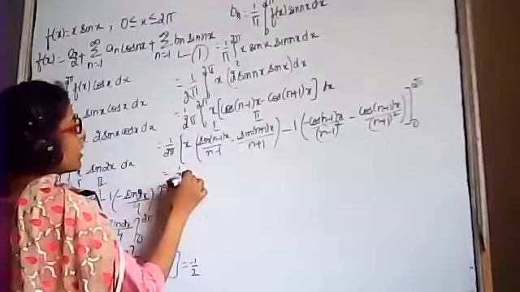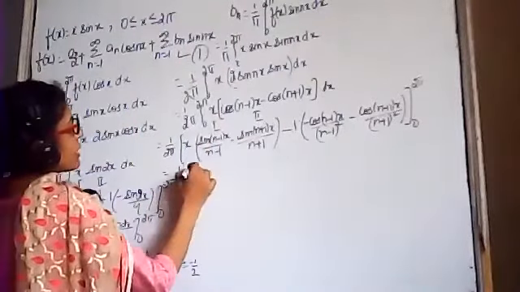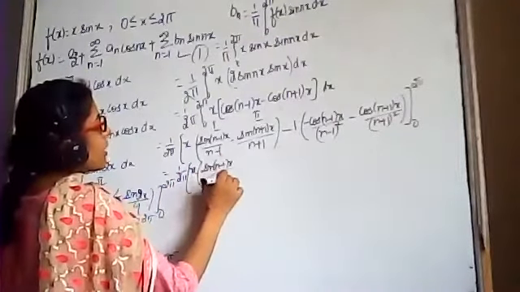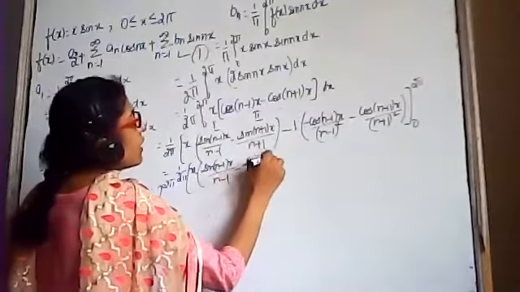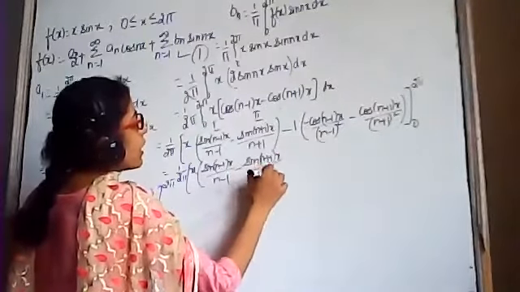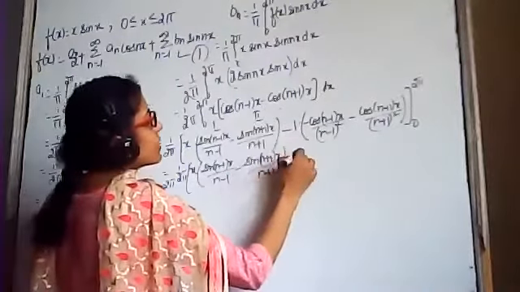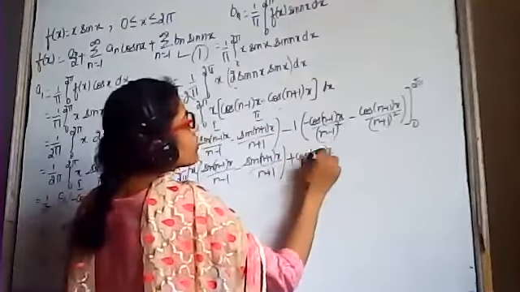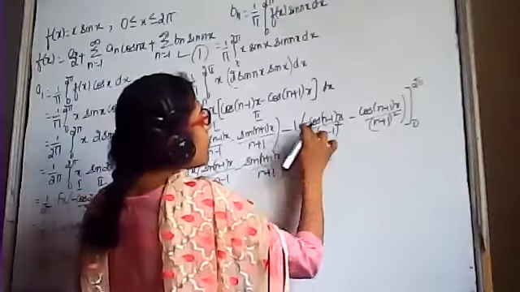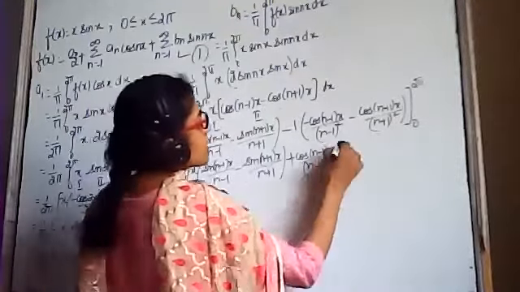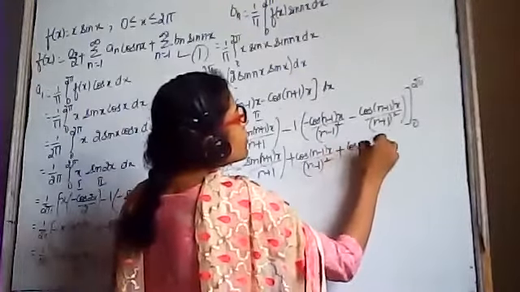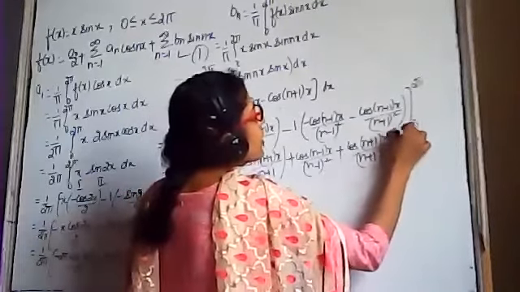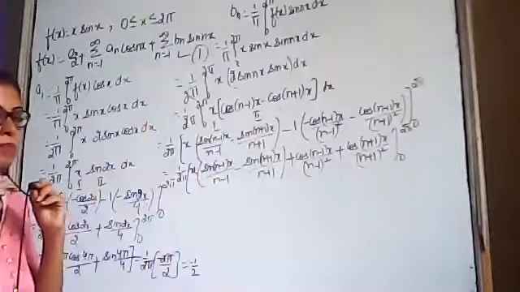This is equals to 1 by 2 pi, x sine of (n minus 1)x upon n minus 1 minus sine of (n plus 1)x upon n plus 1, minus and minus, it will become positive, cos of (n minus 1)x upon (n minus 1) the whole square, minus and minus will be again positive, cos of (n plus 1)x upon (n plus 1) the whole square. And limits of integration are from 0 to 2 pi.